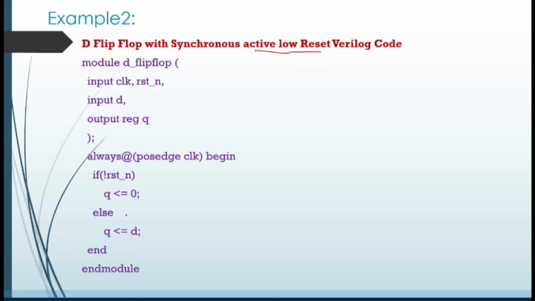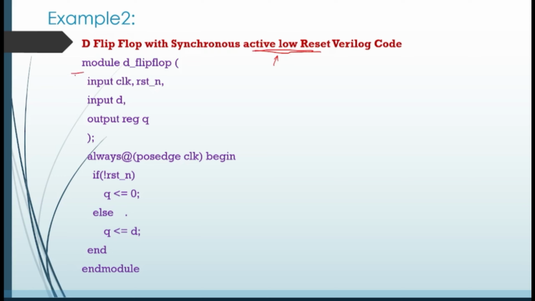When someone asks you in an interview to write code for an active low reset, you should remember to give preference to the condition. What is the condition here? My condition is active low reset. I am writing my code based on active low reset, so this will be my condition.